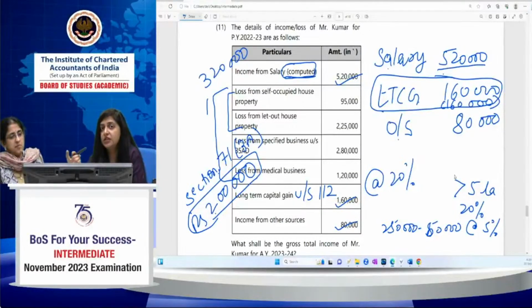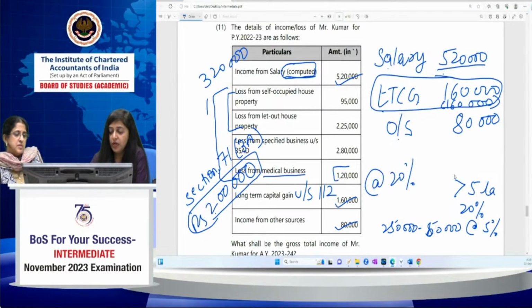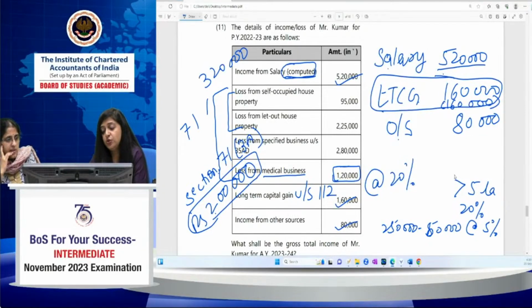But there is another catch in this MCQ. If you see, there is a loss of medical business of rupees 1,20,000. As per section 71, if you have a loss from business, you can set it off against any other head of income except salary. So this 1,20,000, you can't set off against this 5,20,000. So what will happen in this case?